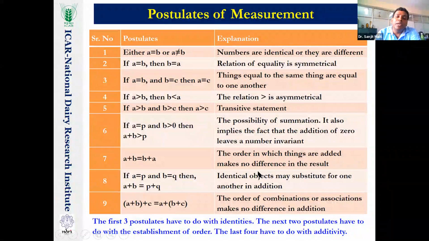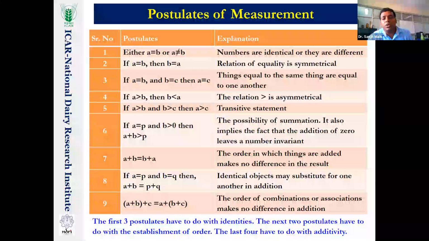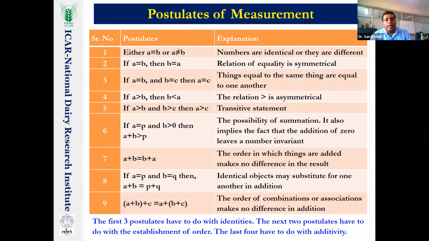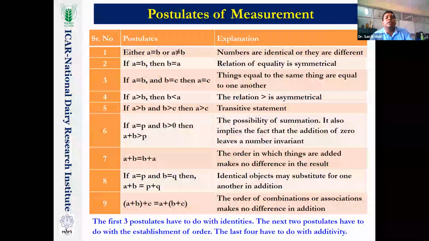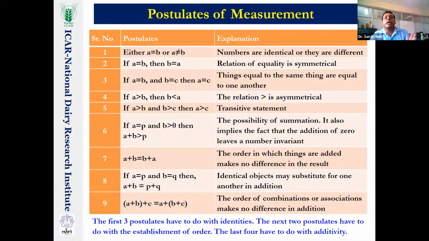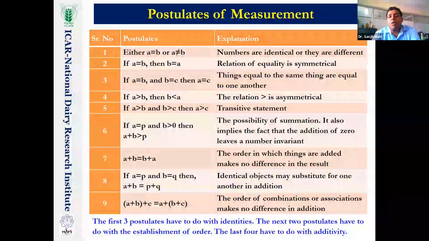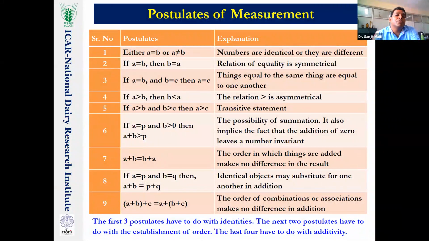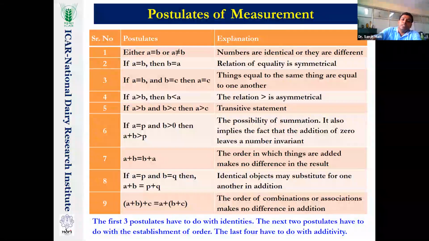If A is equal to B, then definitely B is also equal to A. That is symmetry. If A is equal to B and B is equal to C, then A is equal to C. Postulates mean assumptions; here we are putting in some assumptions. If A is greater than B, then B will be less than A. And if A is greater than B and B is greater than C, then A is greater than C. I remember that during my exams, they asked what the postulates of measurement are and how they are utilized in the levels of measurement. That will come.